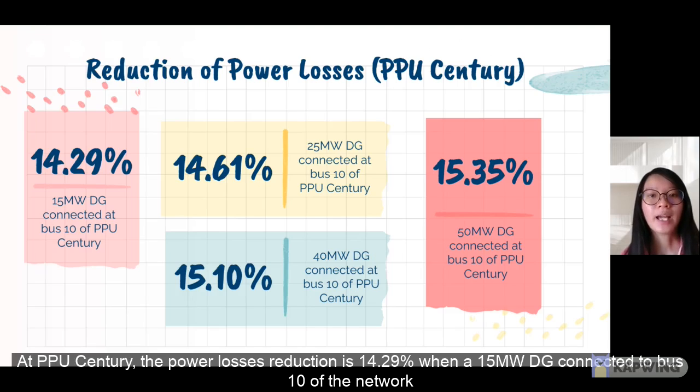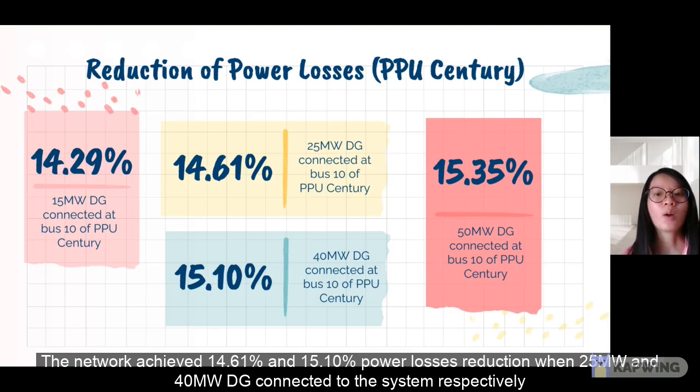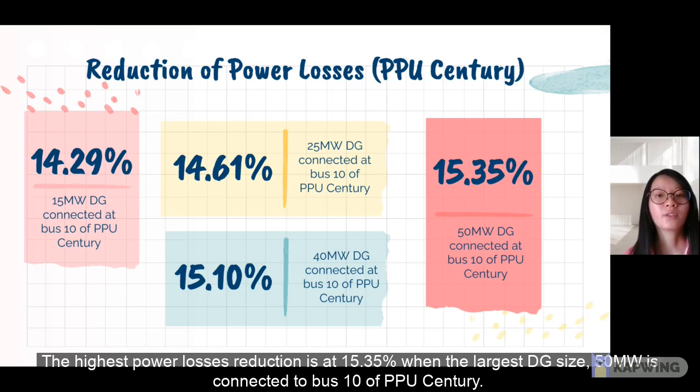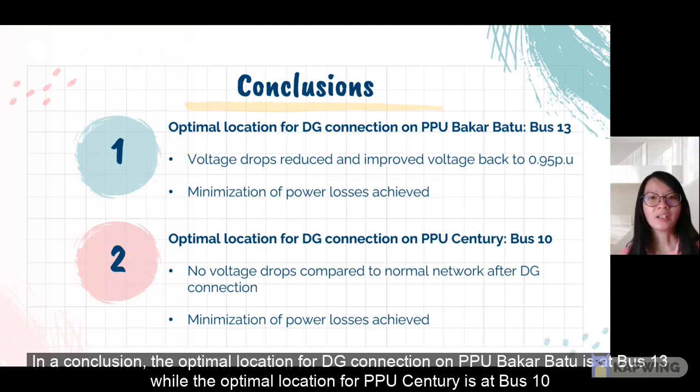At PPU Centrally, the power loss reduction is 14.29% when the 15 MW DG is connected to the bus of the network. The network achieves 14.61% and 15.10% power loss reduction when the 25 MW DG and 40 MW DG are connected to the network respectively. The highest power loss reduction is 15.35% when the largest DG size, 50 MW, is connected to the bus of PPU Centrally.